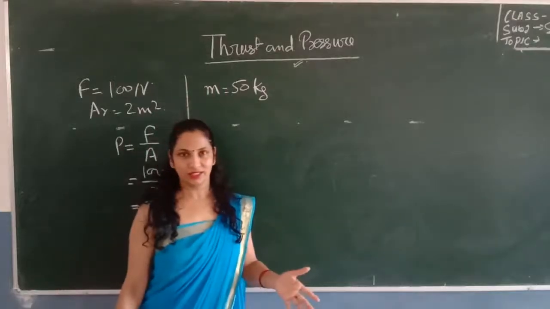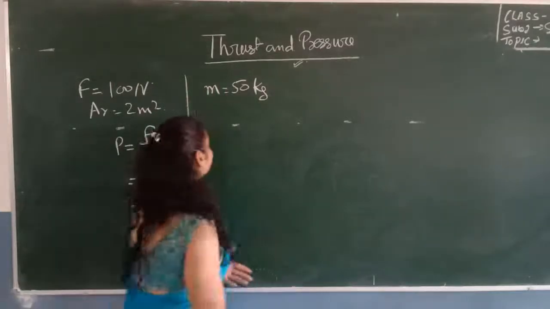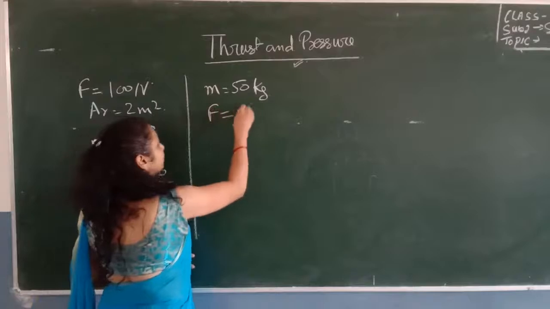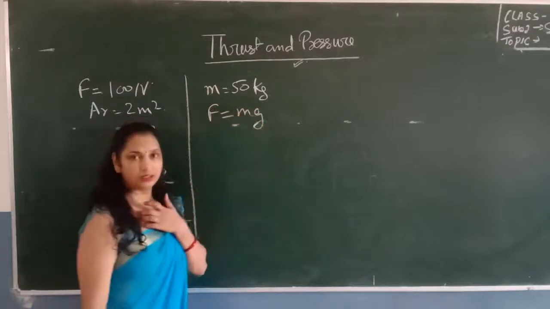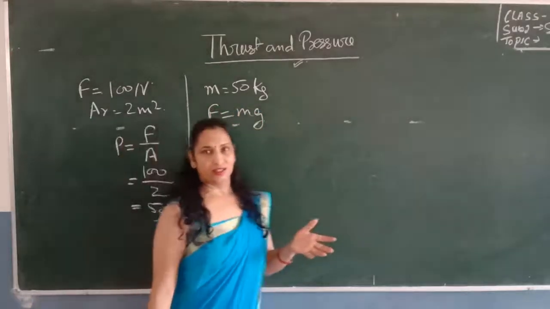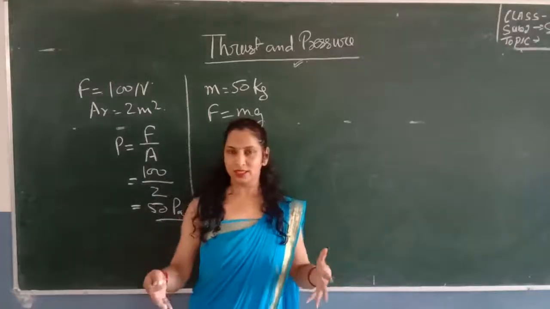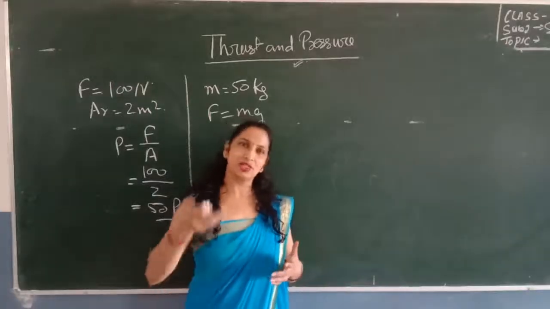How can we find it? We can find it by using the formula force is equal to m into a. When you are on this earth, the acceleration is equal to the acceleration due to gravity.